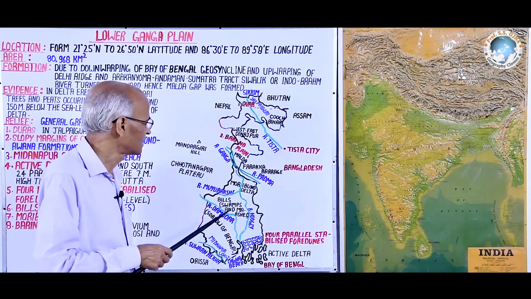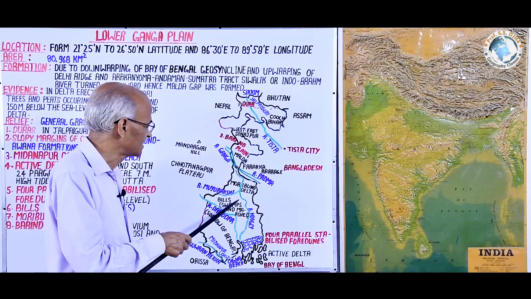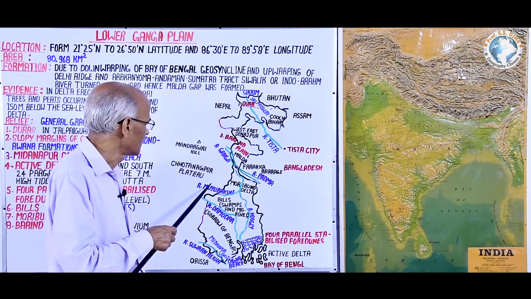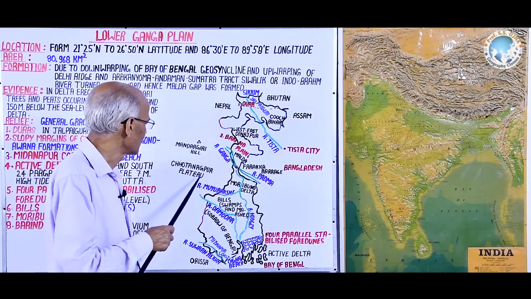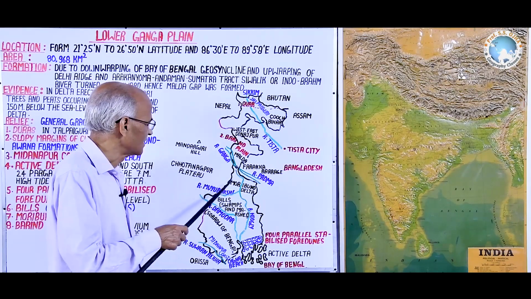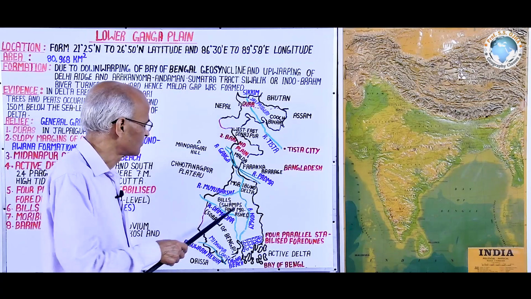But if you are studying the West Bengal state, then the easternmost districts of this Chota Nagpur plateau are included in West Bengal.